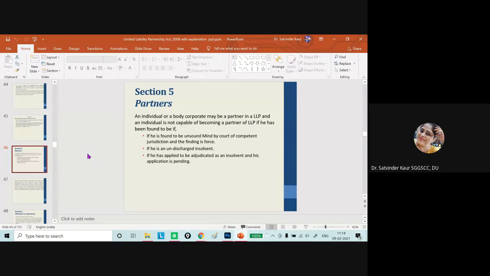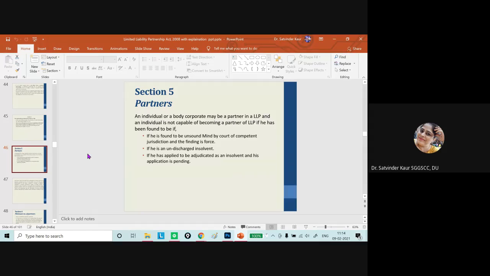So we know the capacity of the partners: a person who is of the age of majority, of sound mind, and not disqualified by law can enter into the contract. And similarly, in case of partners, a person is required to be of sound mind and capable of entering into the contract. He must not be a discharged insolvent, and he must not be of unsound mind.